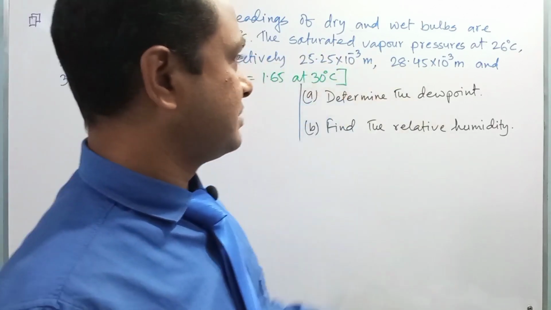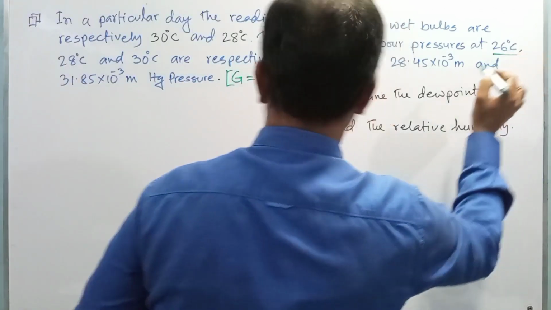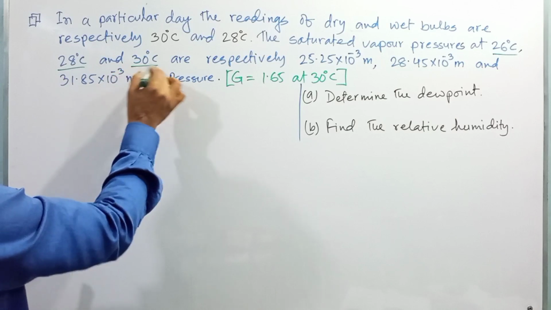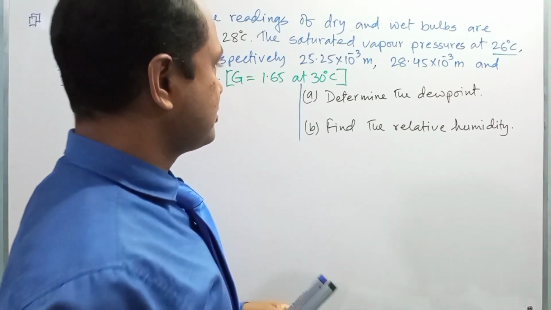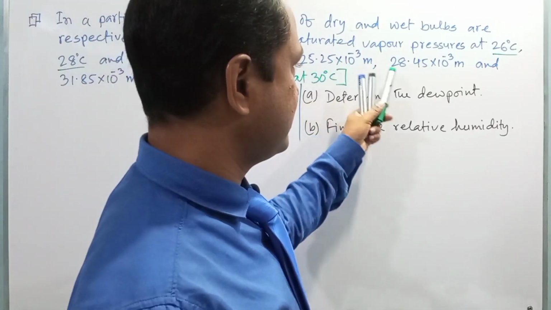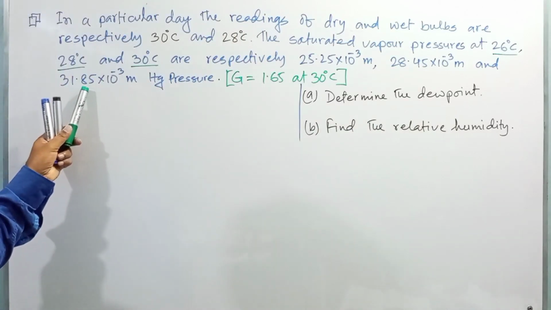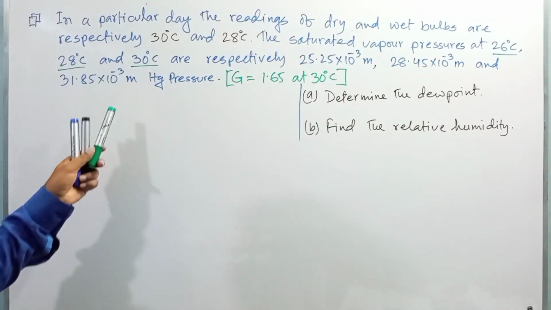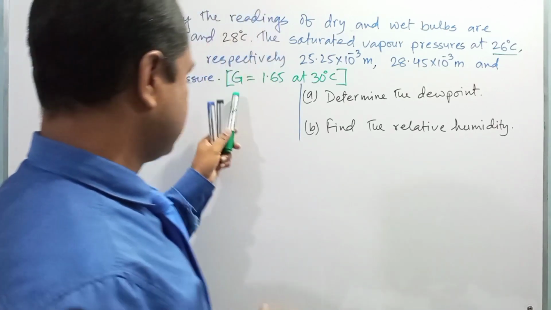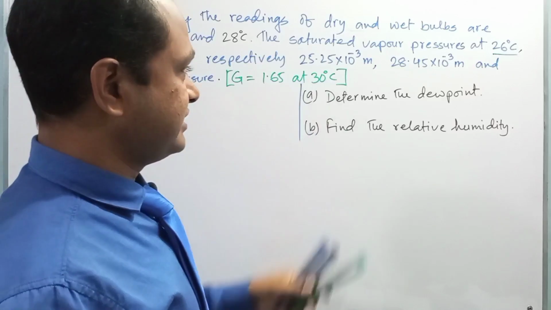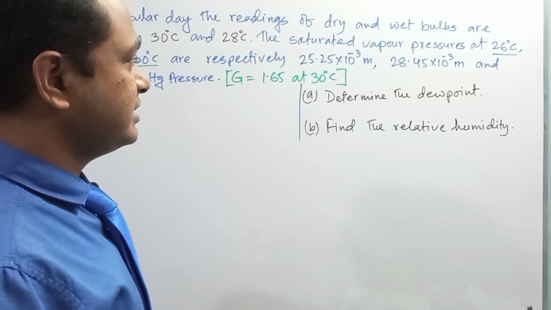The saturated water vapor pressures at 26 degrees, 28 degrees and 30 degrees are respectively 25.25 × 10^-3 m, 28.45 × 10^-3 m, and 31.85 × 10^-3 m of mercury pressure. G means the Glaisher constant. G is equal to 1.65 at 30 degrees Celsius.